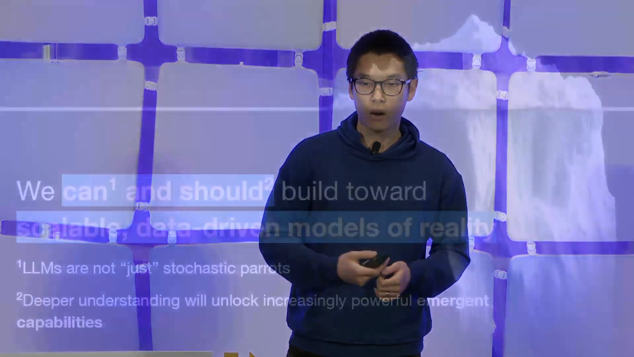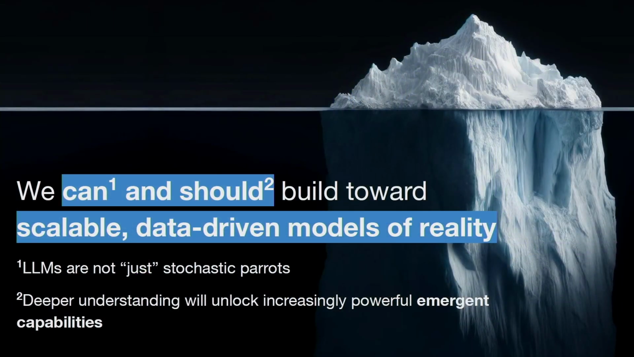So I want to finish now by stating the case for language understanding in large language models. And when I say that, what I really mean is that I think we can and we should be building towards scalable, data-driven models of reality. I think the fact that language models are trained just on text now is a red herring. I think it's not the most efficient way to get there, but there's nothing fundamental about textual pre-training that prevents language models from inferring other things. And as we add more modalities, they will understand more and have more accurate models of reality.